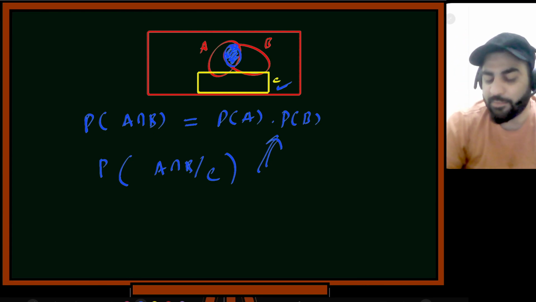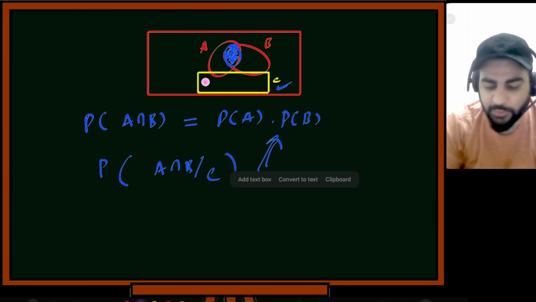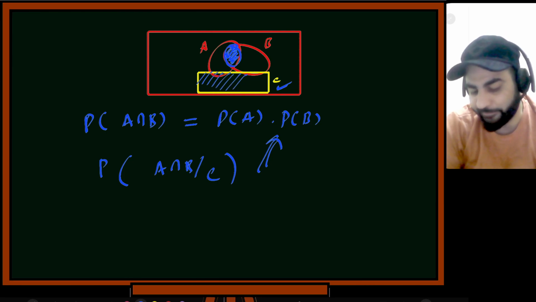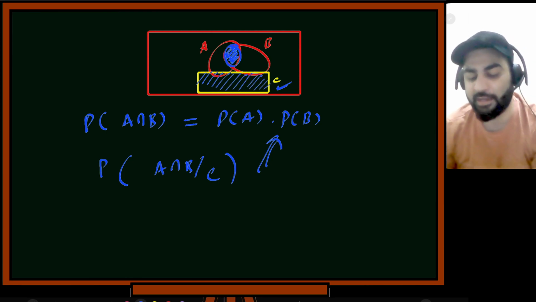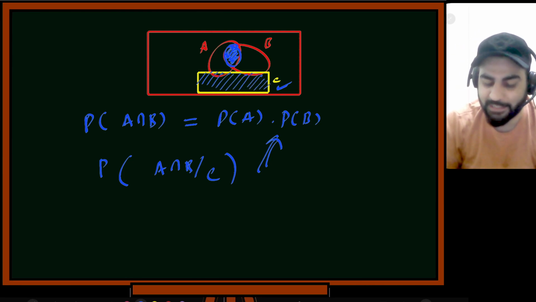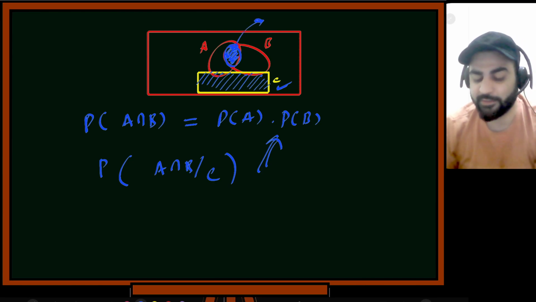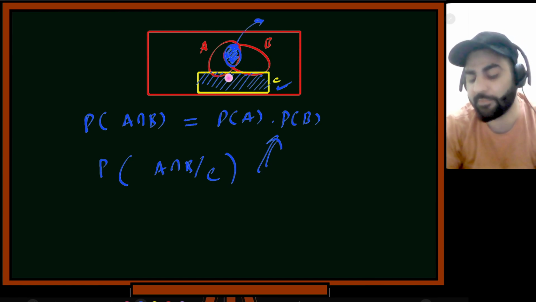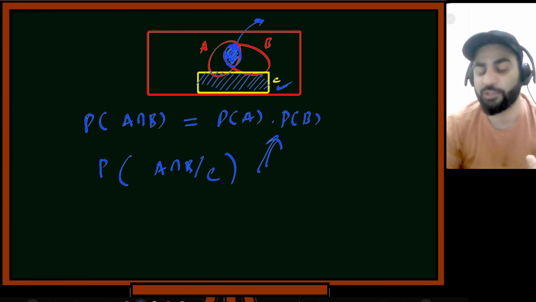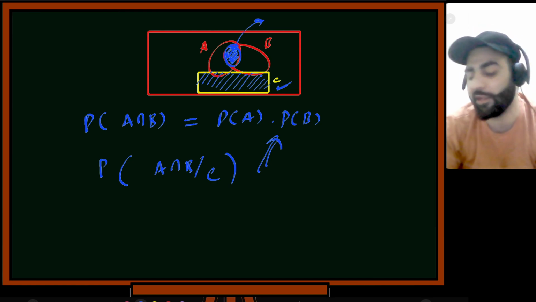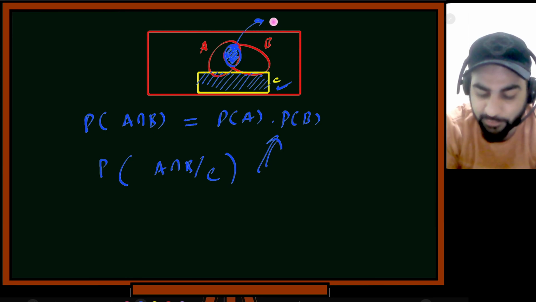So now I'm seeing that this C happened. Okay, let's suppose this event happened, this C happened. If this C happened, now I can say for sure that this A intersection B does not happen. So if this did not happen by just giving me the information about C, it somehow had the impact on A and B.